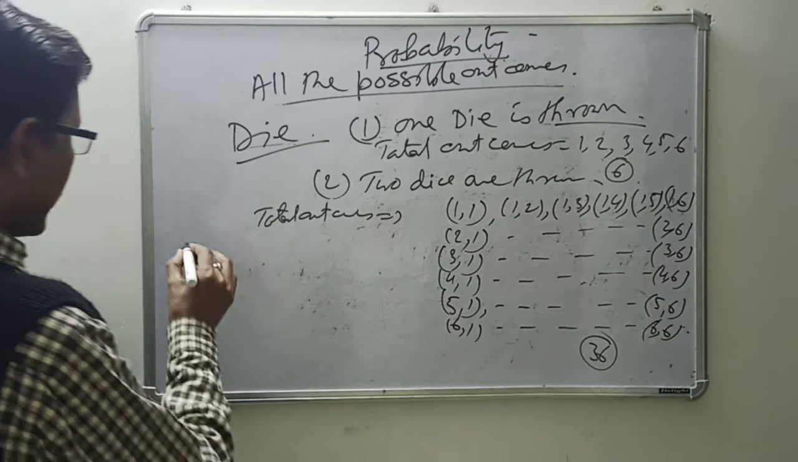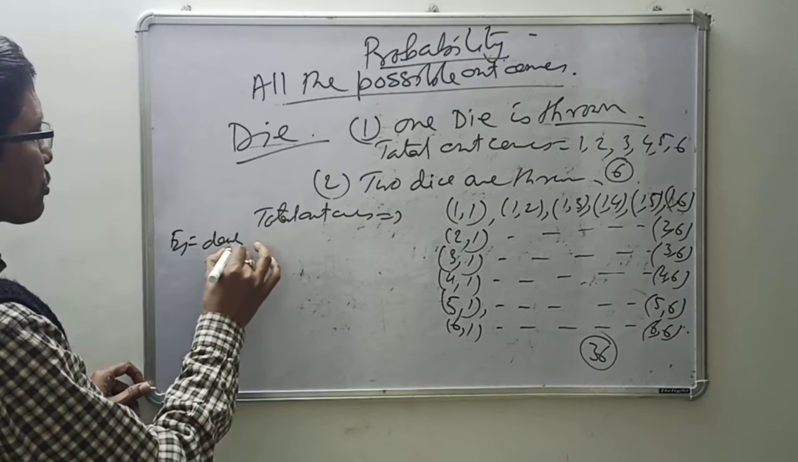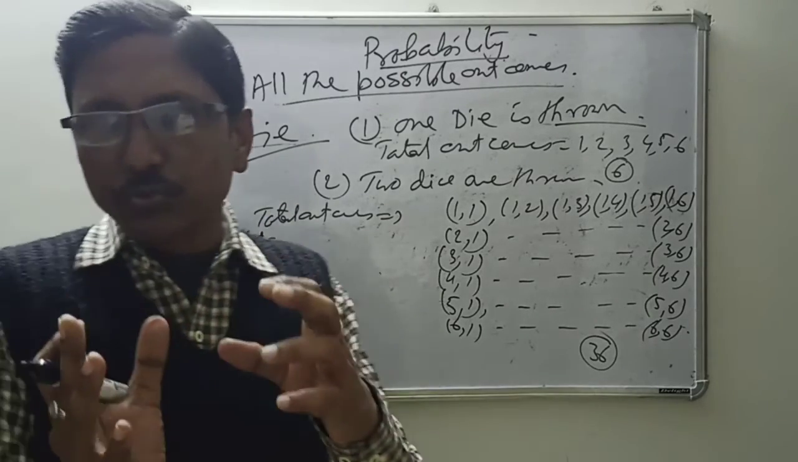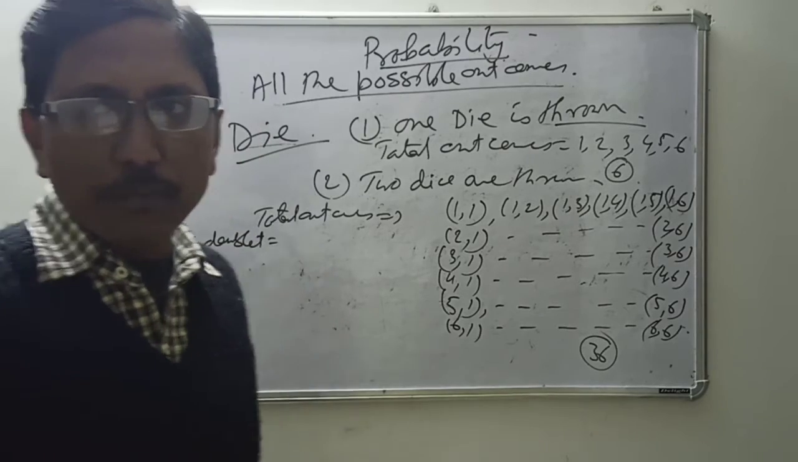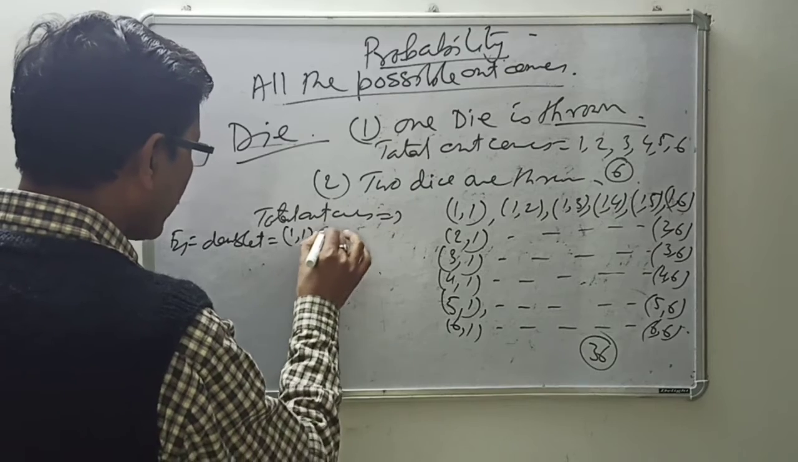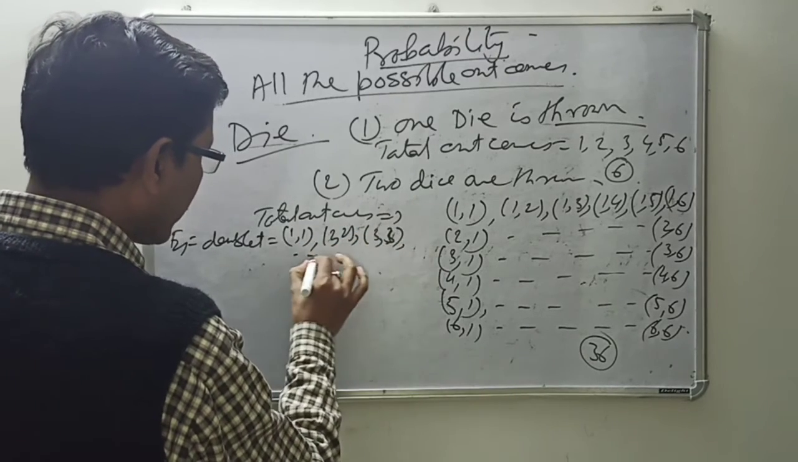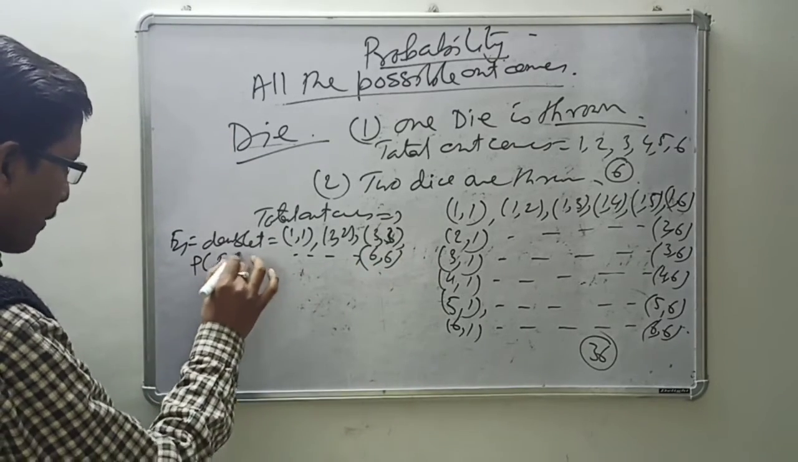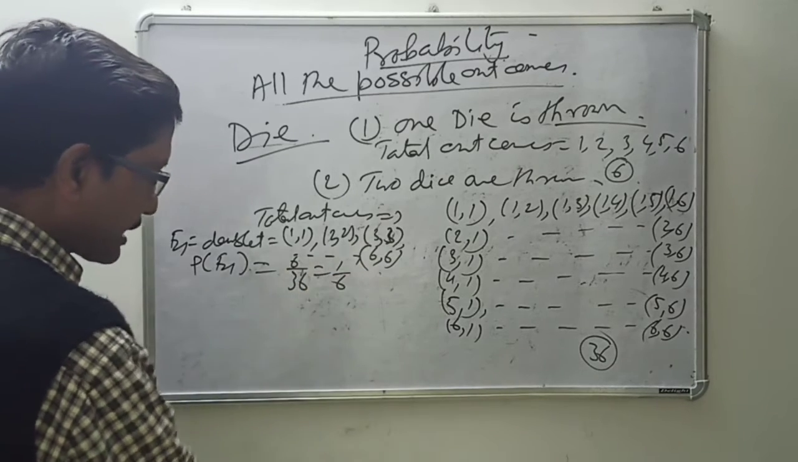But suppose an event asks for a doublet first of all. Doublet means the same thing happening, that's one. That is 1,1; 2,2; 3,3 like this. So how many cases will it be? 6 cases will come, like 1,1; 2,2; 3,3 up to 6,6. So the probability of happening will be 6 by 36 or 1 by 6.